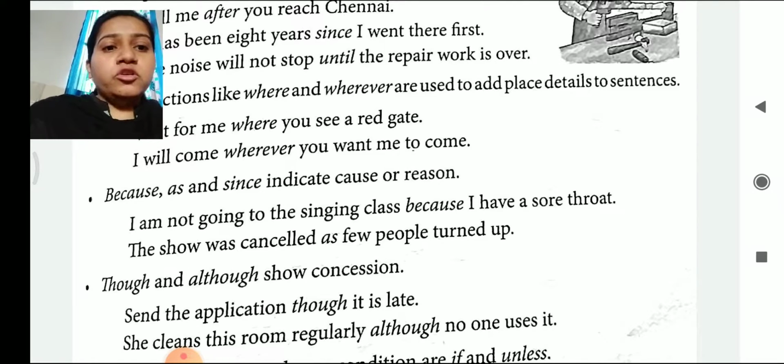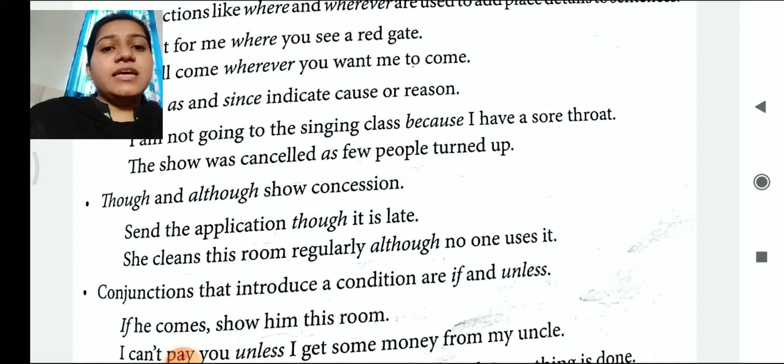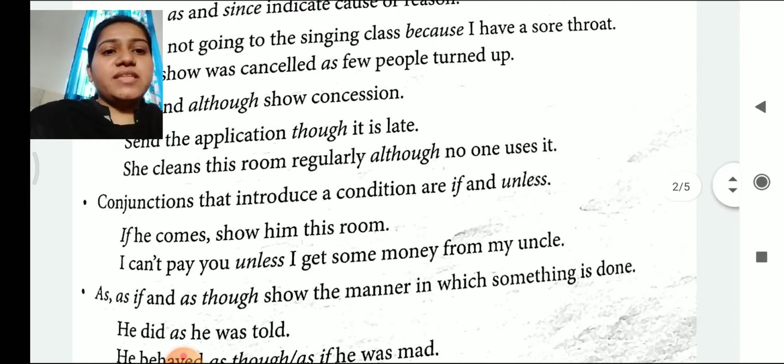Though and although show concessions. Send the application though it is late. She cleans this room regularly although no one uses it. So when there is a kind of concession, though and although are always used. Conjunctions that introduce conditions are if and unless. If he comes, show him this room. I can't pay you unless I get some money from my uncle. So when some kind of condition is applied to the sentence, we will use if and unless.